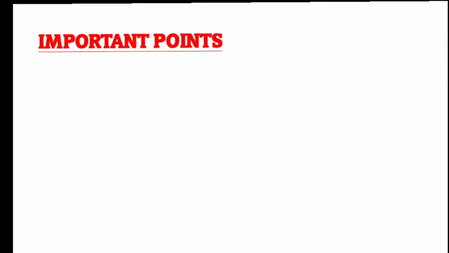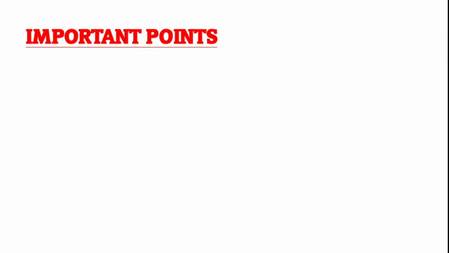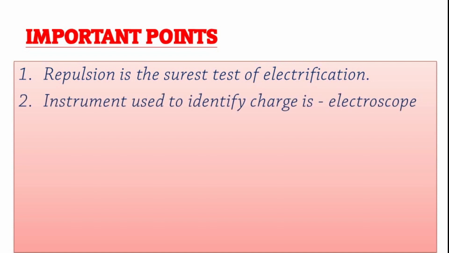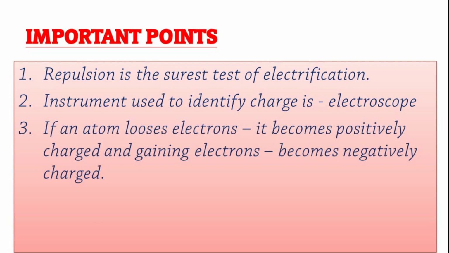Now let us note down some of the important points from all that we have learned so far. Number 1. Repulsion is the real test to find whether a body is charged or not. Number 2. Instrument used to test charge is called an electroscope. Number 3. If an atom loses electrons, it becomes positively charged, and if an atom gains electrons, it becomes negatively charged.